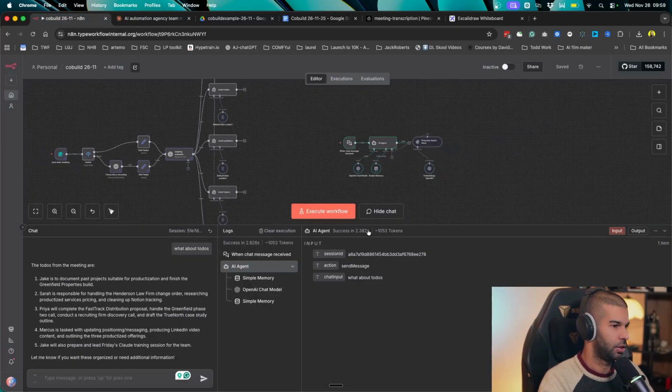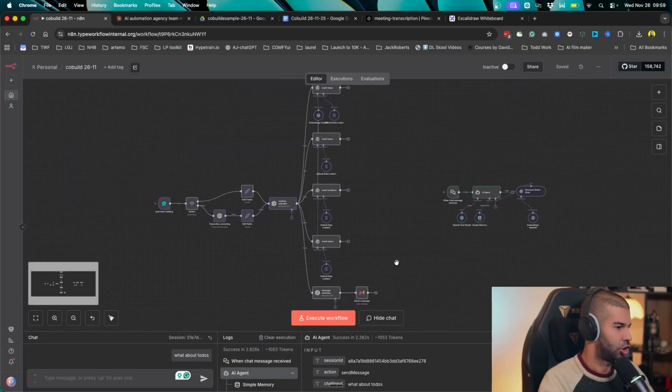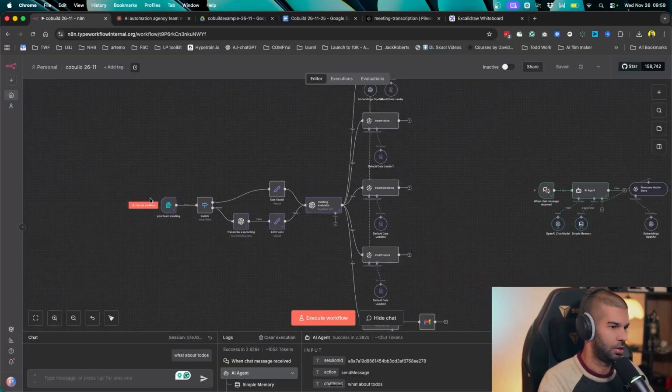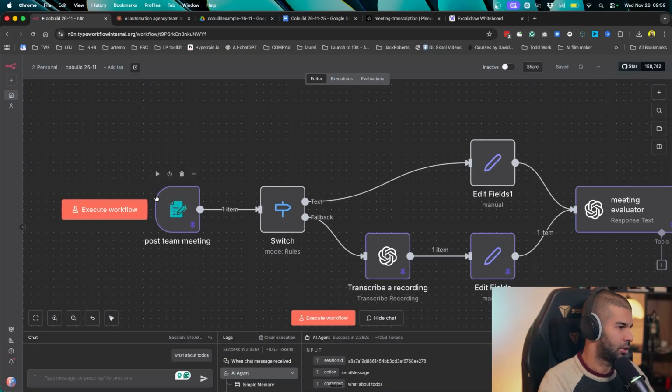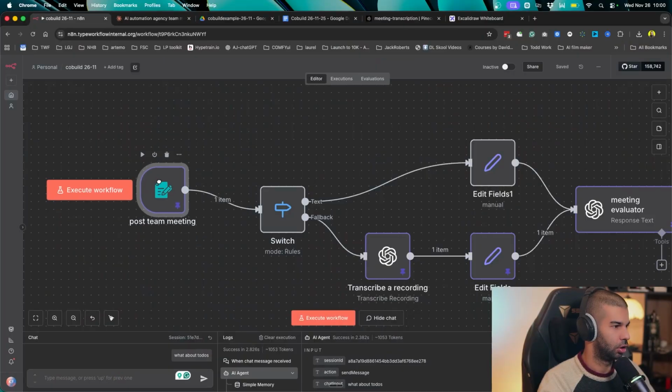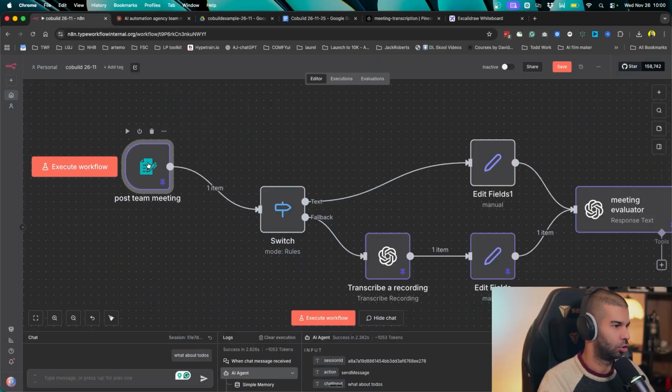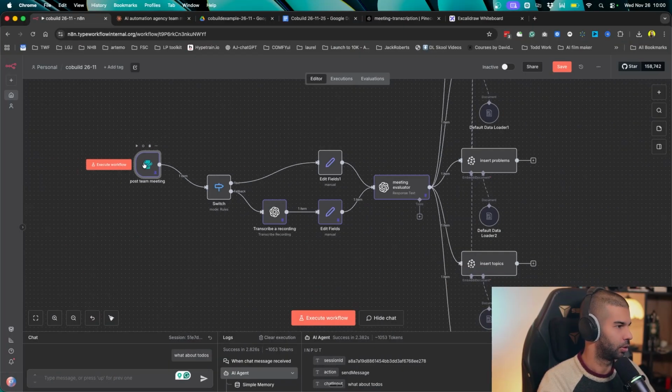So yeah, that's the whole workflow right there. Each and every time there's a new meeting, we can insert it into the database, and then we can retrieve the information right there. One thing to point out is that this doesn't have to be an input form, right? It could come from any note taker, Fathom, Fireflies, or any sort of transcription tool that you use in order to ensure you don't miss anything from your meetings. That's the automation in a nutshell.